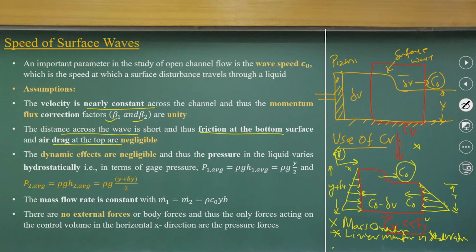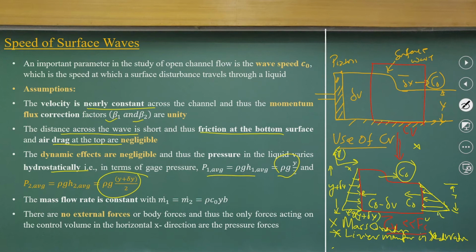And the pressure distribution can be considered as that of a fluid at rest. We can estimate the pressure at this point: rho g times the average height, that is rho g y, and the average will be half of this. In the same way, the average pressure you will get at y plus delta y.